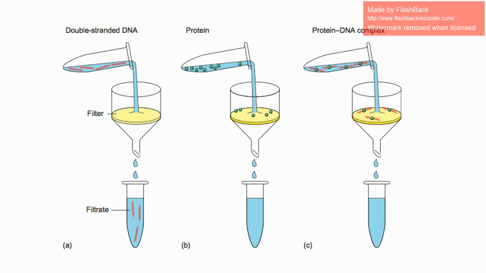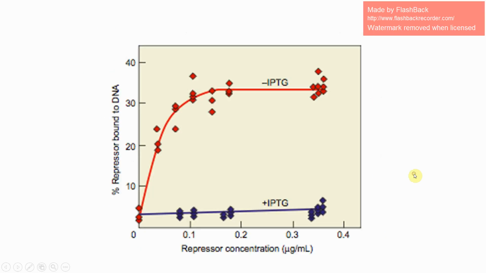And that's okay for us because we do have double-stranded DNA. Another thing I want to mention is that the protein we're working with is LacI, and our DNA, again, is labeled with 32P. That emits radioactivity, which we can record. So here's the first experiment that they did.